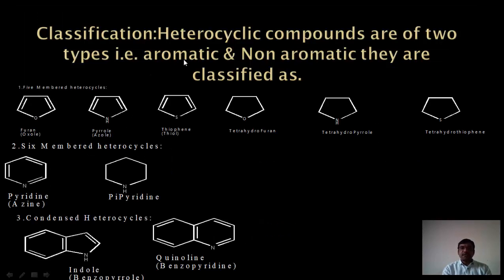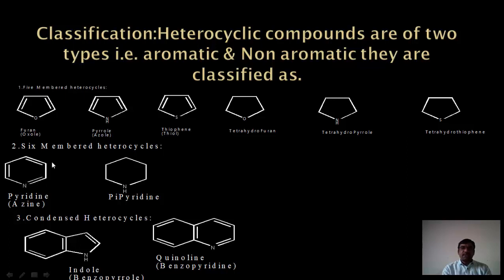We will see here some of the classification of the heterocyclic compounds. Heterocyclic compounds are of aromatic and non-aromatic heterocycle types. They are classified like this. First is the 5-membered heterocyclic compounds. In 5-membered heterocyclic compounds, the ring has 5 members, and the one in which oxygen is the heteroatom is called furan. In 5-membered, the one with nitrogen is called azole, and its common name is pyrrole. The third heterocyclic compound is thiophene. Its name is thiole.